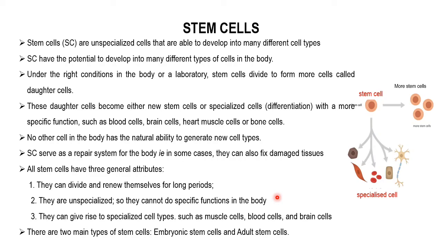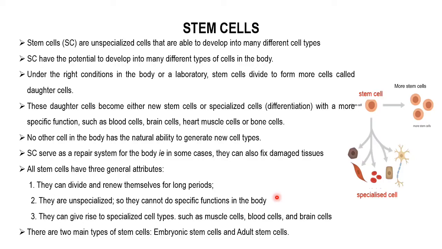Stem cells do not have any specialized function, and the third attribute is that they have the ability to give rise to specialized cell types such as muscle cells, blood cells, and brain cells. These are the three general attributes of stem cells: they can divide and renew themselves, they are unspecialized, and they can give rise to specialized cell types such as blood cells, muscle cells, brain cells, etc.